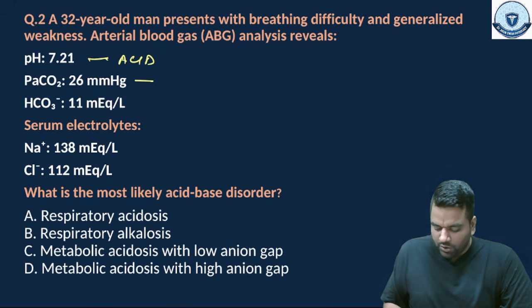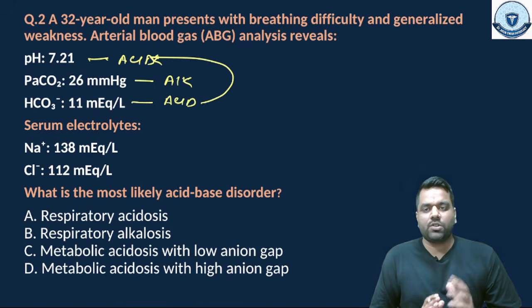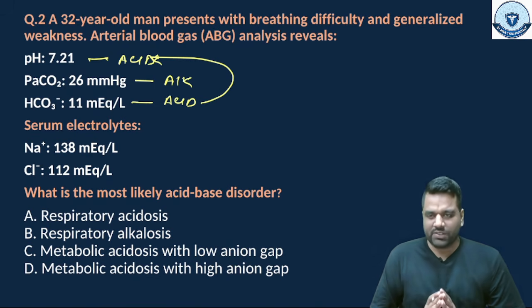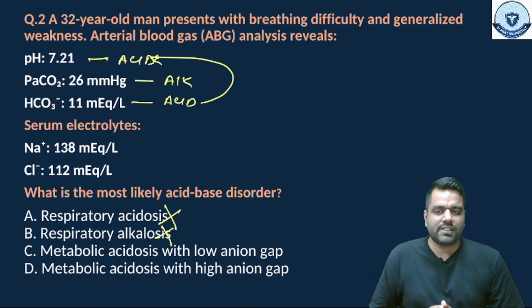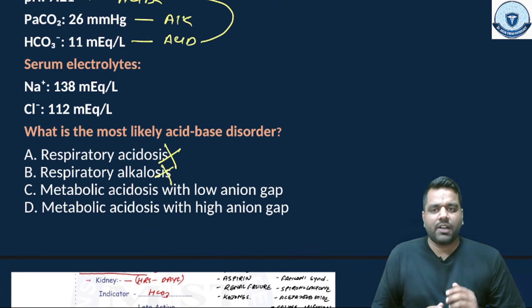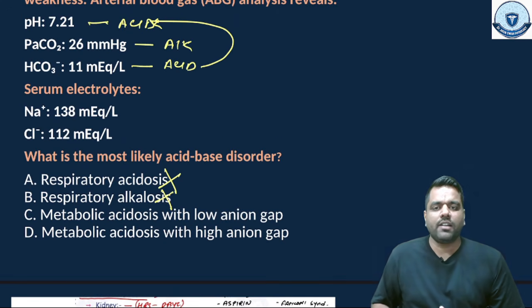This low PCO2 means alkaline and this low bicarbonate means acid. So who is the culprit? The culprit was the bicarbonate. So this is actually a case of metabolic acidosis. So two options are already ruled out, this one and this one. This is not about the respiratory, this is about the metabolic. Now you are having two options with the metabolic acidosis, and there is mention of low anion gap with high anion